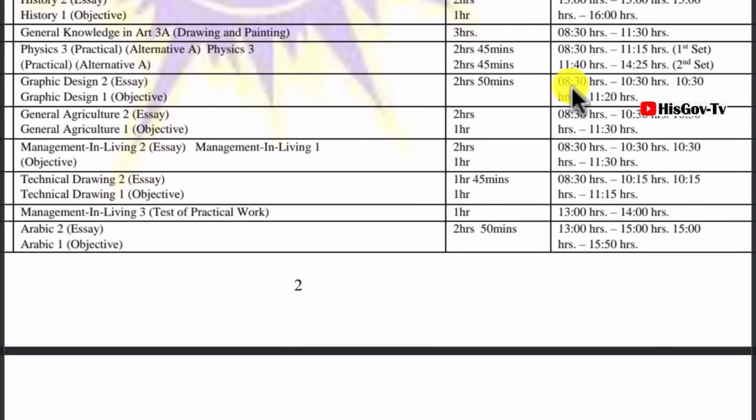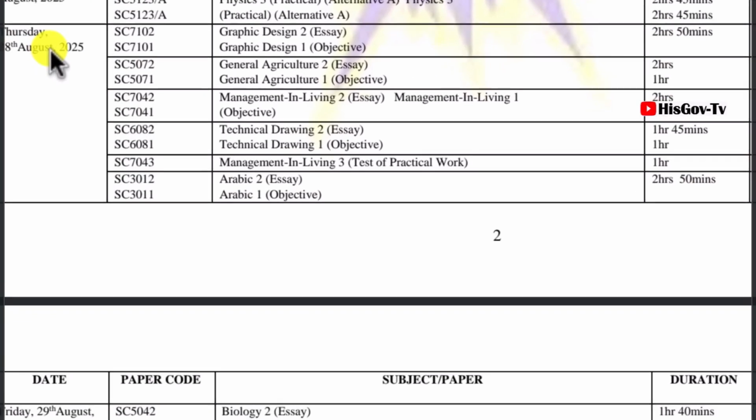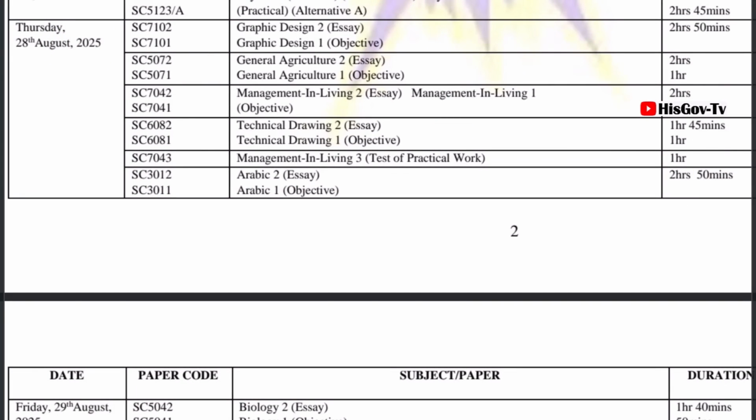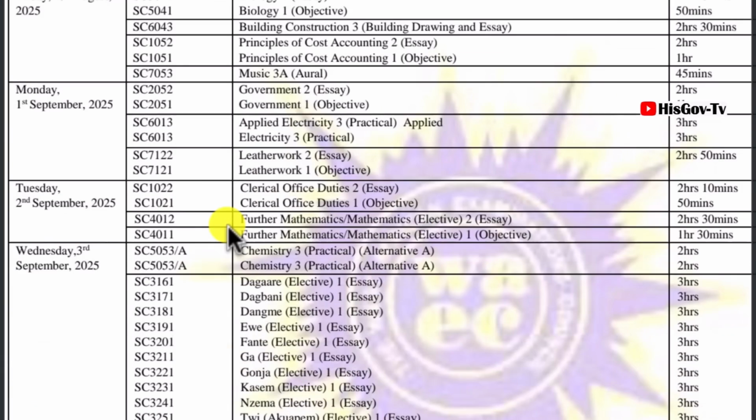Now, let's see. The graphic design is in the morning, 8:30. Agriculture is also in the morning, 8:30. Management in living is also in the morning, 8:30. Technical drawing is also in the morning at 8:30. Then 1 o'clock in the afternoon, the test of practical work for management in living. Then Arabic, essay and objectives will also be written in the afternoon, from 1 o'clock to 3 o'clock. So let's look at more of the papers.